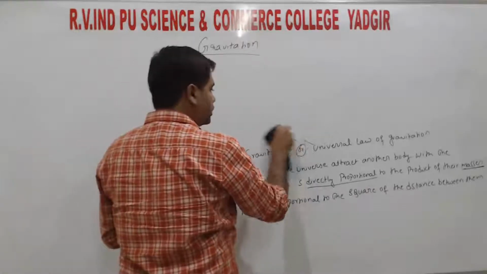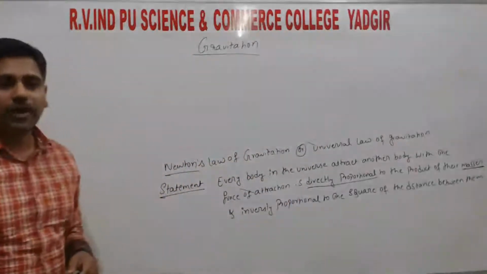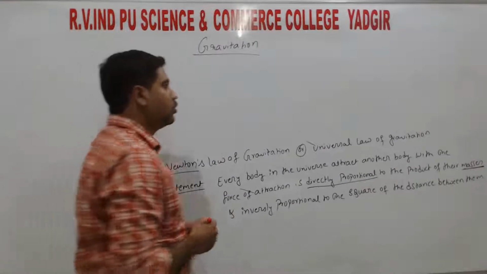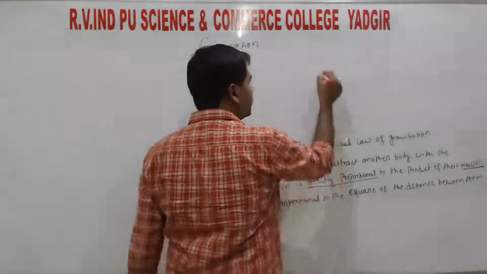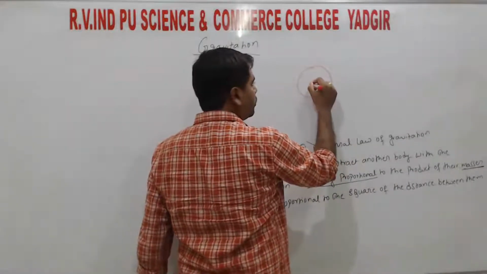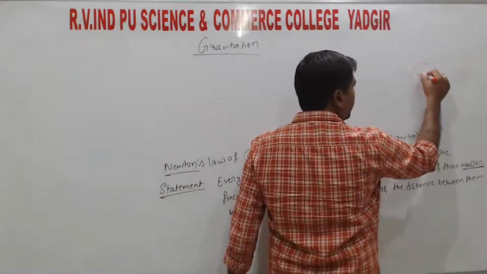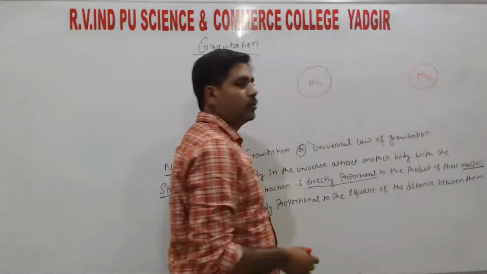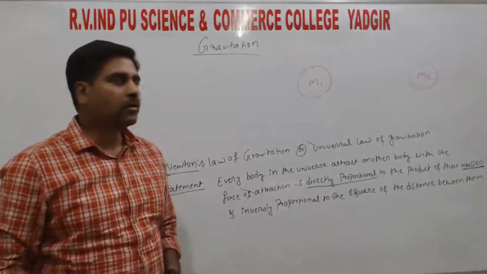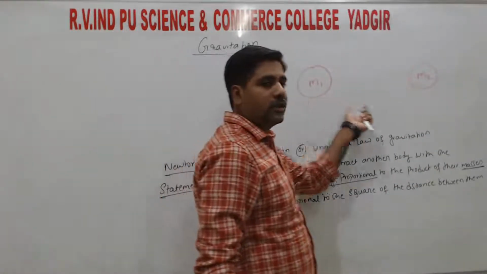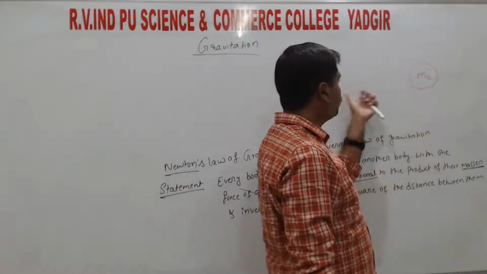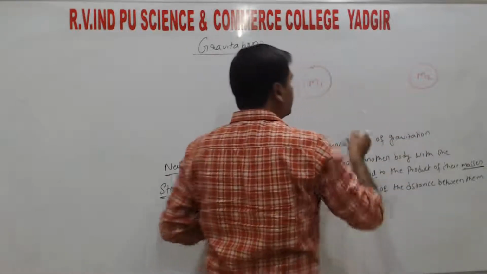Explanation for Newton's law of gravitation. Consider two objects or two bodies of mass m1 and another object having mass m2. So your objects have two different masses m1 and m2. These two masses are separated by a distance.